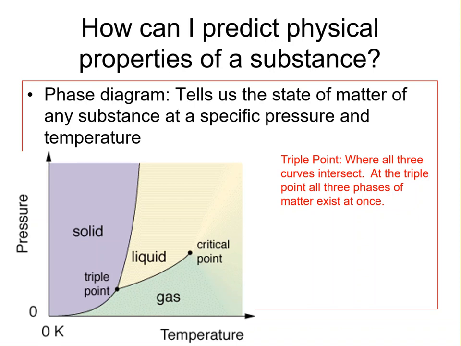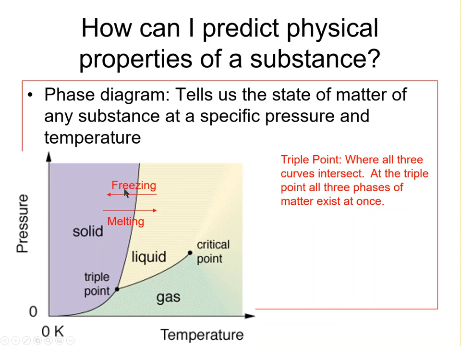So whenever we're looking at this curve, we have to consider what the change would be when we cross a particular boundary. Well, if I had a point in the solid region and I kept the pressure constant but increased the temperature, then the point would slide from solid to liquid. So we know that if we cross this line, our substance would be melting. Now we also have to consider what happens if we're going in the opposite direction. So if we go from liquid to solid, we call that freezing.